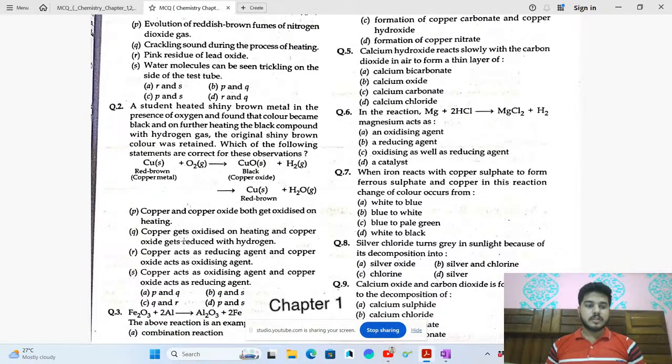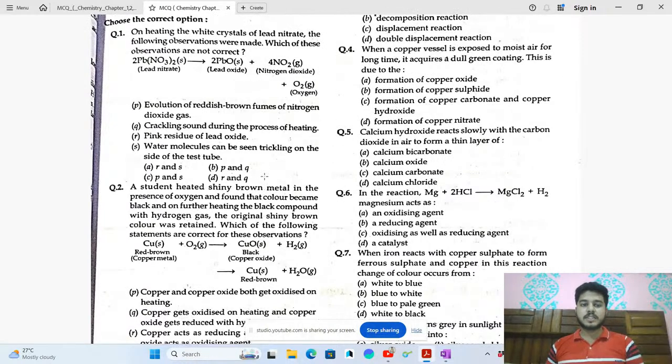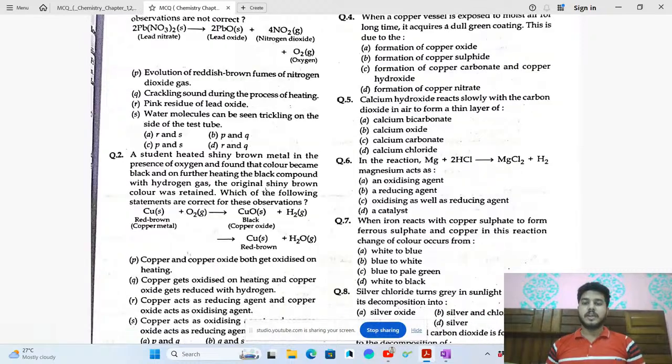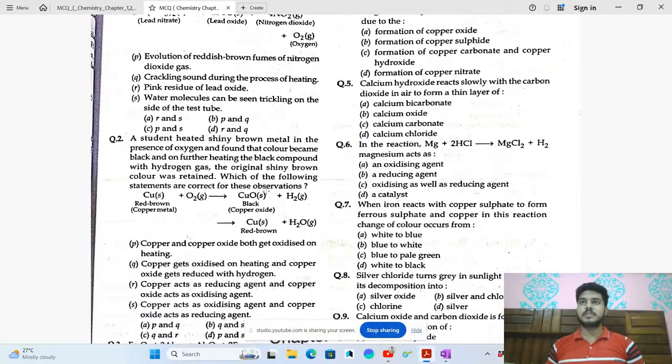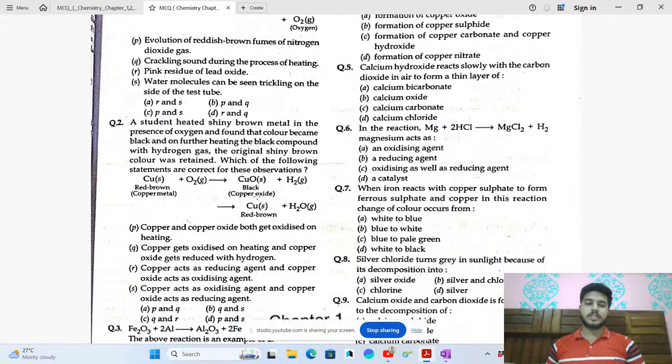So see, the formatting of the question is very interesting. They are giving a reaction and they are asking questions based on it. So this is a higher level of question. If questions are coming in written form, means the normal questions which we see in the boards or exams, like what is a redox reaction, you write it, give an example, this is a very simple question. But in MCQ they can ask the application of these concepts, so be very careful.